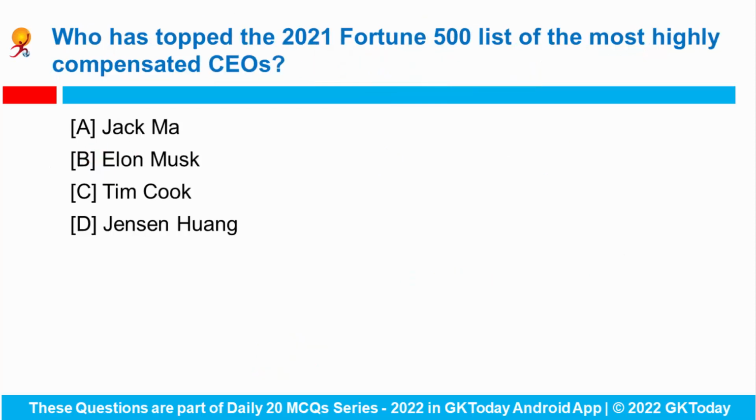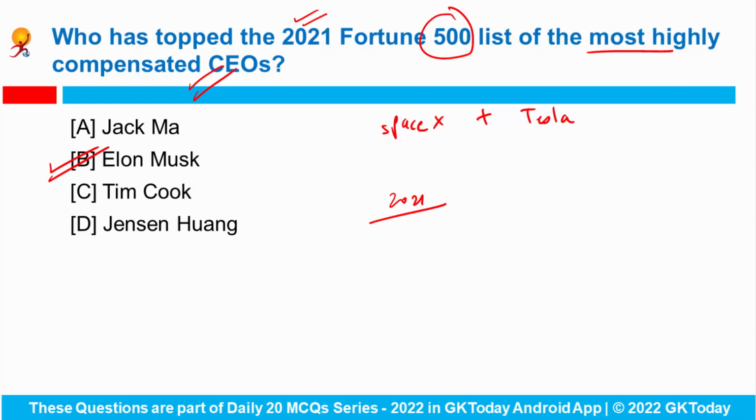Okay. Next question. Who has topped the 2021 Fortune 500 list of the most highly compensated CEOs? So the CEO of SpaceX and Tesla, Mr. Elon Musk, has topped the 2021 Fortune 500 list of the most highly compensated CEOs, and in the year 2021, Elon Musk received compensation worth almost $23.5 billion, while Tesla was ranked at 65 on this year's Fortune 500 list.